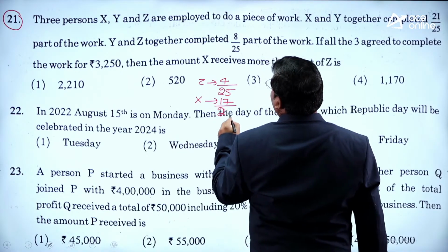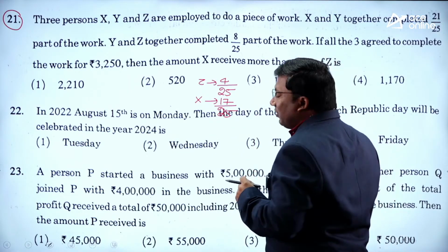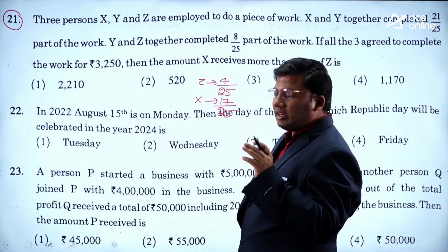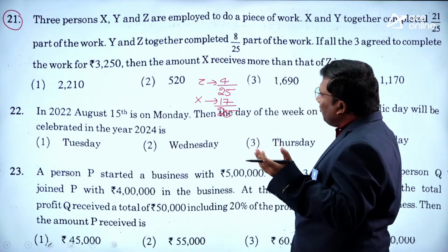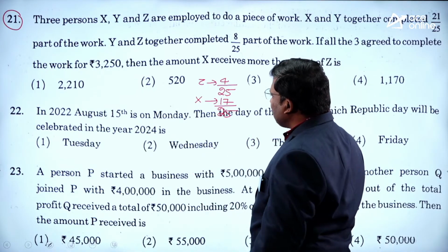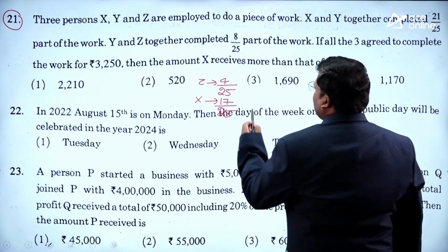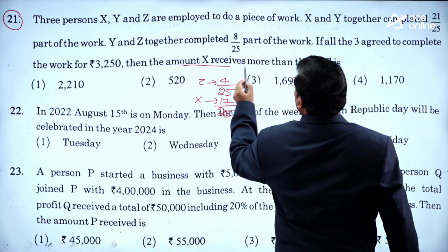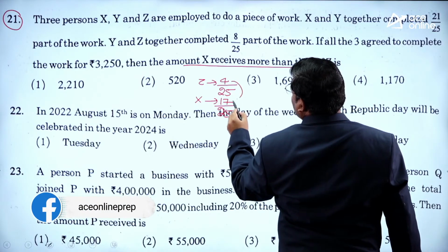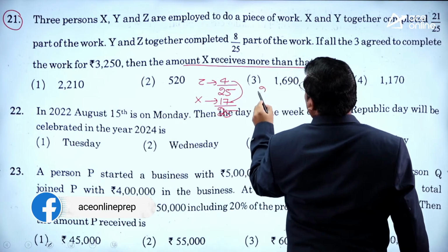Out of 25 units, X and Y will do 21 units, so the remaining 4 units are done by Z. Y and Z will do 8 units out of 25, so X will do 17 units. What is the question? How much more will X receive than Z? X is receiving 13 units more than Z.